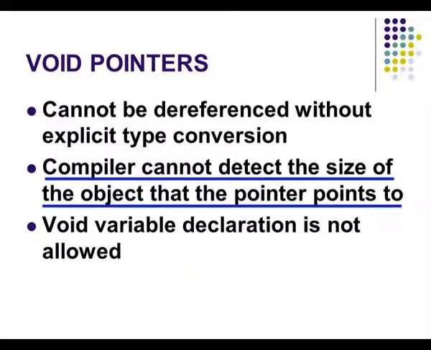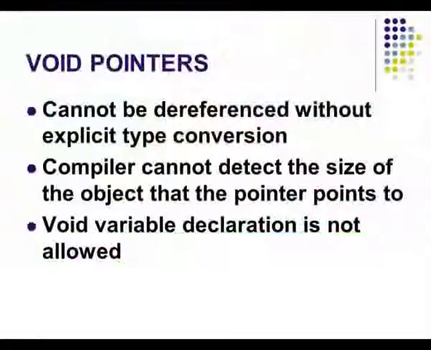So you cannot get the value of a void pointer unless you explicitly mention its type and convert the value to that particular type, because its data type is not known. The compiler cannot detect the size of the object that the pointer points to. See, when we say integer or character or float, each of them has certain storage bytes allocated by the compiler. So unless the pointer is identified as pointing to an integer variable or character variable or float variable, the compiler will not be able to identify the size of the object to which the pointer is pointing.